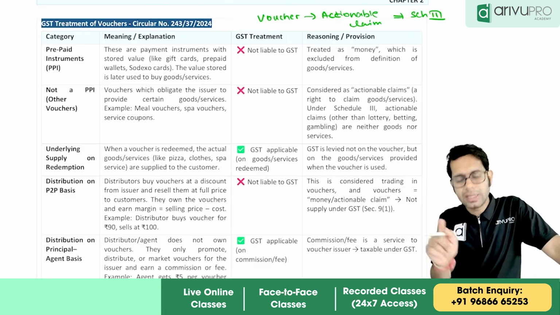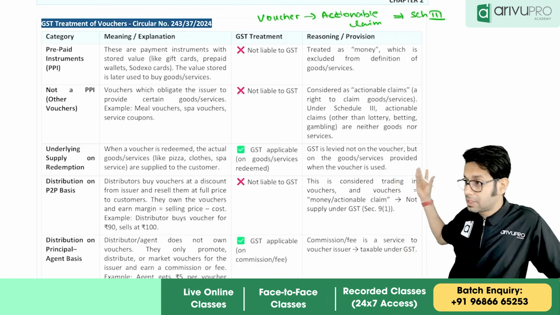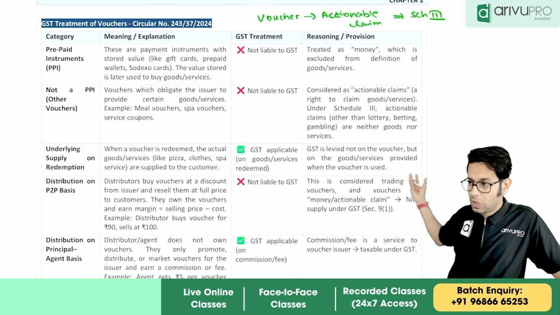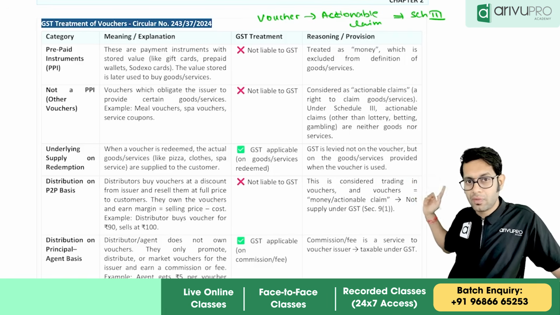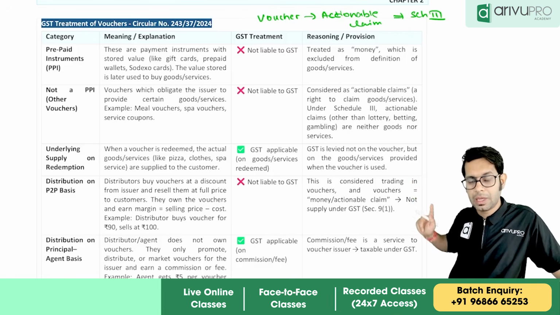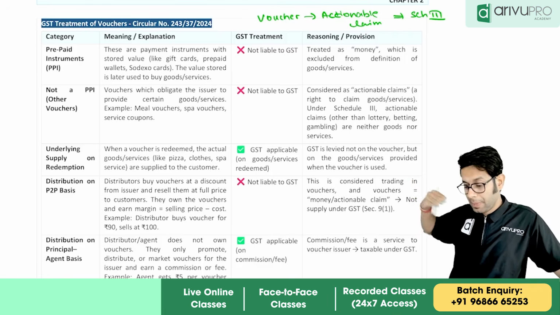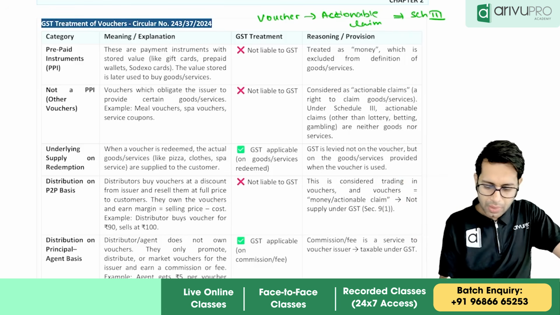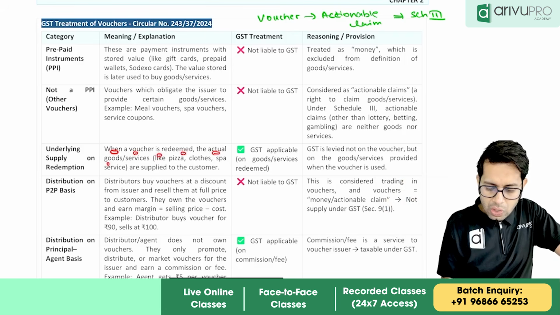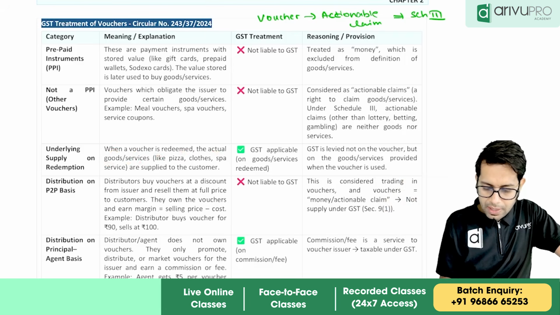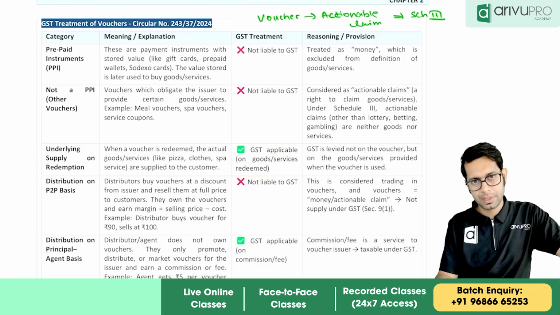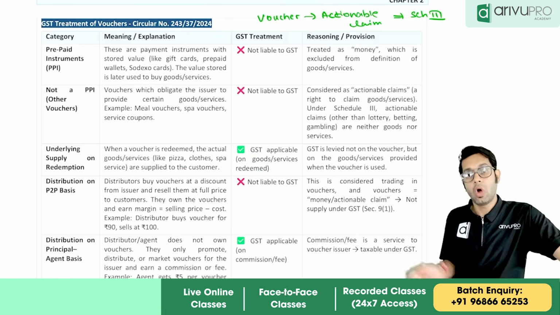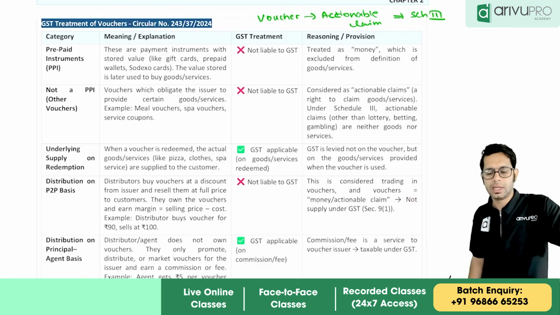Correct? No. So on that day, GST is applicable. If someone has given the voucher to me, at the time of giving voucher, there is no GST applicable because this voucher is treated as actionable claims. But when I go and redeem this voucher, at that time GST will be applicable. When vouchers are redeemed, the actual goods or services are supplied to the customer. In this case, GST is applicable on those goods and services which are redeemed, because you are now purchasing those products. Whatever GST is applicable on that product is required to be paid by you.